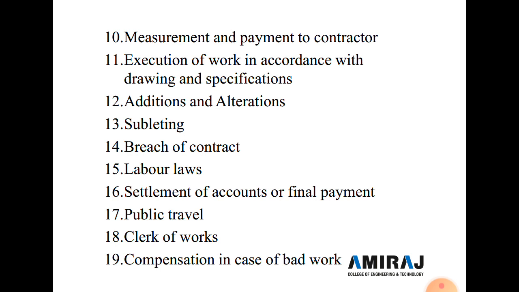And in case of abandonment of the work owing to liquidation, serious illness or death of the contractor or any other cause, the owner shall have the power to adopt either of two courses as he may deem best suited to his interest. And here two points are given. So first is to rescind the contract and to take over the completion of the work as agent of the contractor.